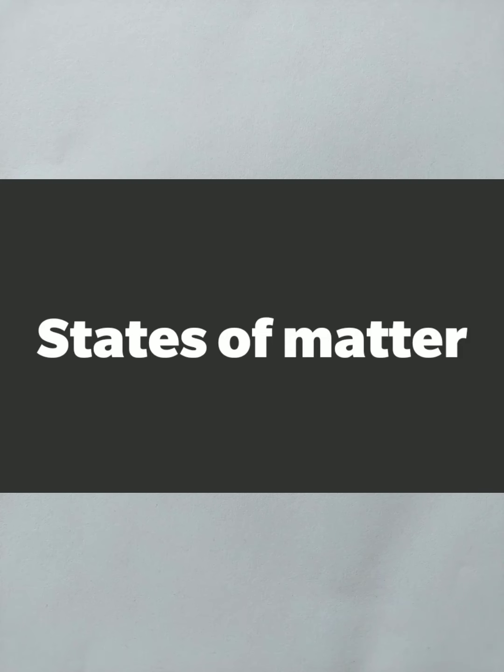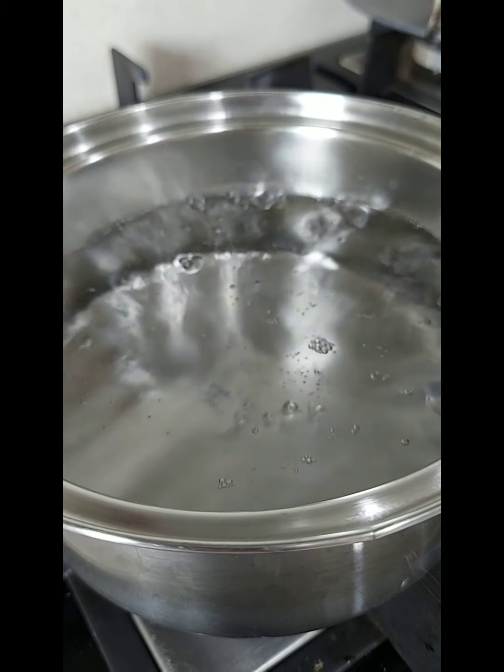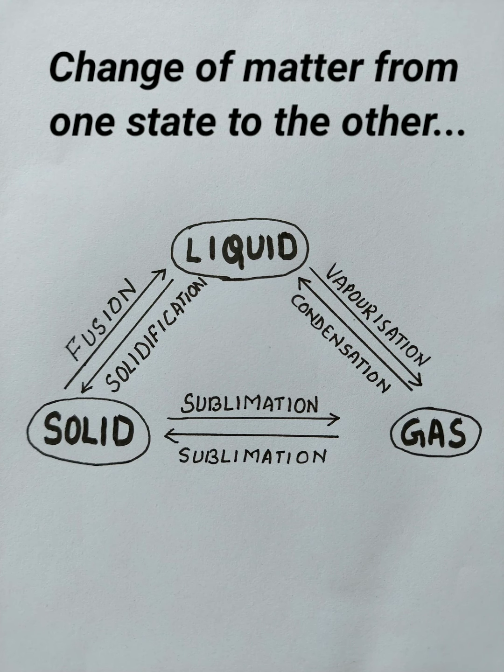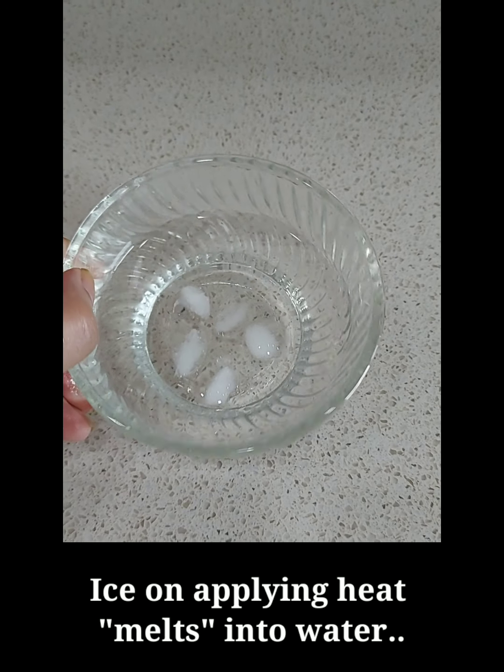Matter exists primarily in three states: solids, liquids, and gaseous state. A state of matter can be reversibly changed from one form to the other without any change in the chemical makeup of matter. Ice, when applied heat, converts into water.